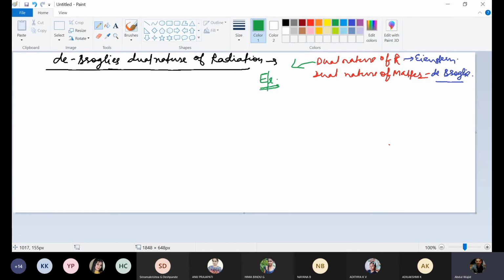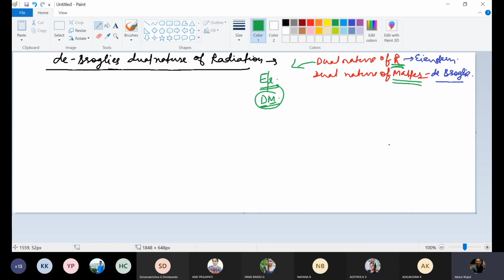And what do doctors do after MD? Doctors do DM. De Broglie gave dual nature of matter. Dual nature of matter was given by de Broglie and dual nature of radiation was given by Einstein. So we should remember these two things.